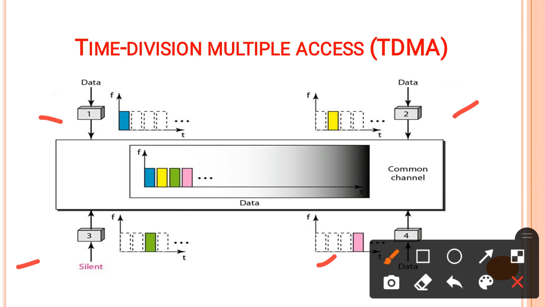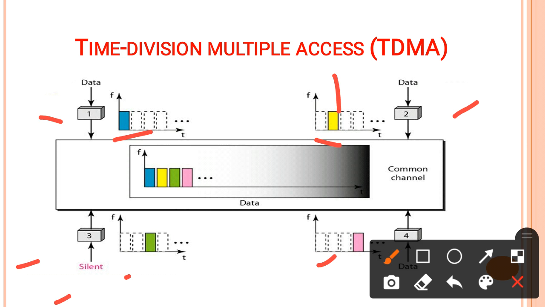So here the four stations will be explained with the help of different colors. Suppose station A is shown in blue. For that instant, for this slot, no other station can occupy this slot. That slot is used only for station 1. The same case holds for station 2, whose slot is shown in yellow. For the yellow slot, none of the other stations will occupy it, meaning the second slot is only for user number 2.